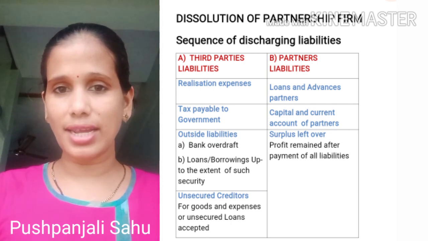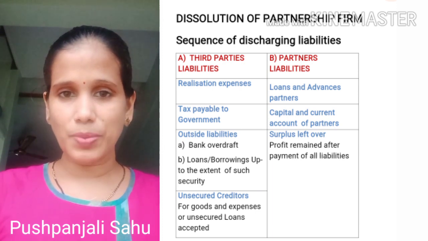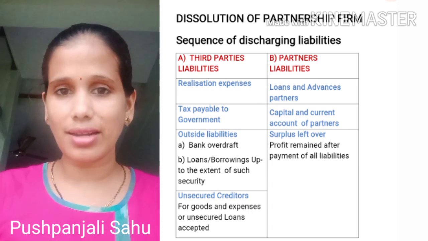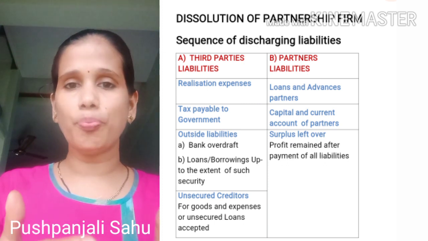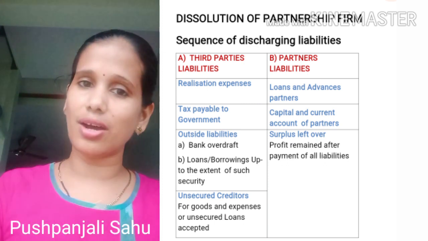That is, over here I have taken the example of partner A and partner B. What are the respective balances of the partners' capital and current accounts? Okay, so the next step will be what? To pay off the partners' capital account balance and partners' current account balances.